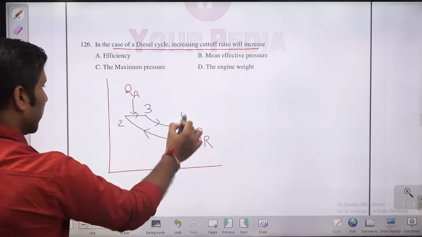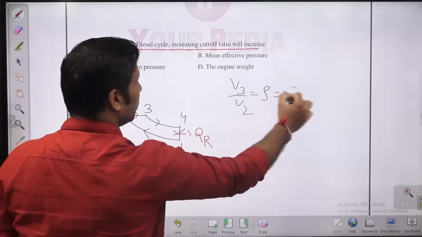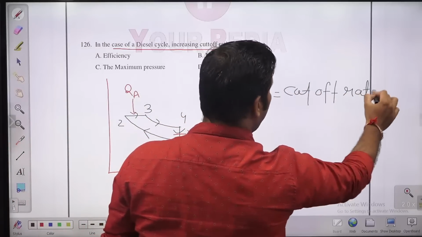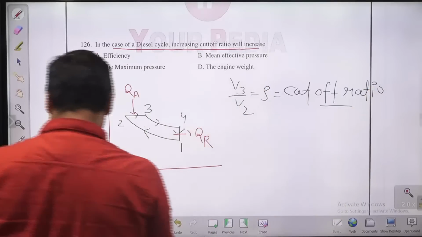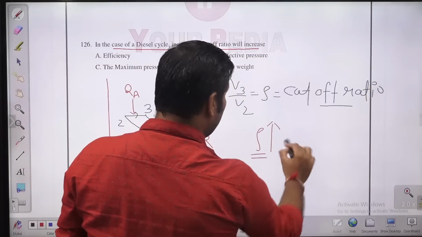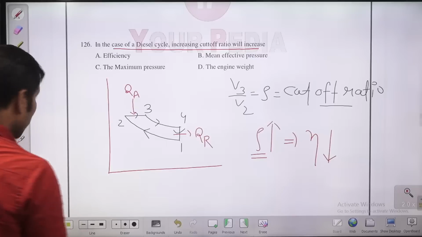The ratio V3 by V2 is known as the cutoff ratio. In a diesel cycle, if the cutoff ratio increases, the efficiency is going to decrease. The work output is going to increase. You can check it here.